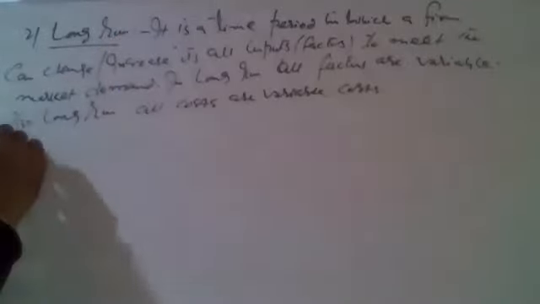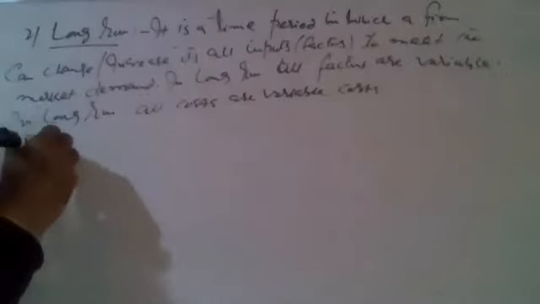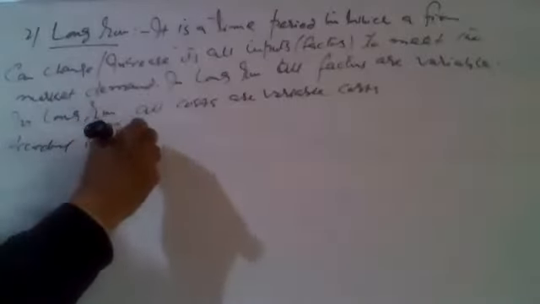But according to Keynes, who is the economist who came after the neoclassical economists, classicals and neoclassicals both believe in the long run.